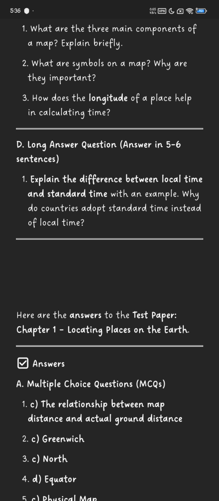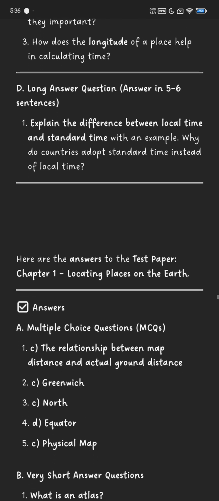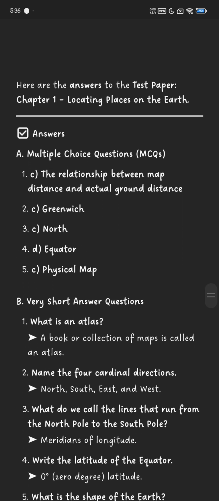Now pause the video and try to answer all the questions, and then match your answers with the answers given below. Answers of the questions asked in the test paper 1. Section A, MCQ. Number 1.